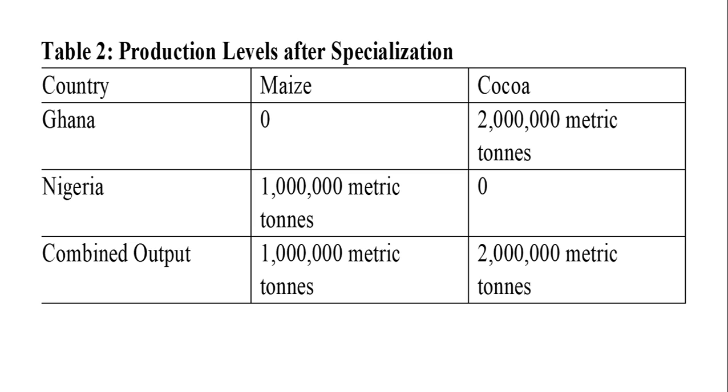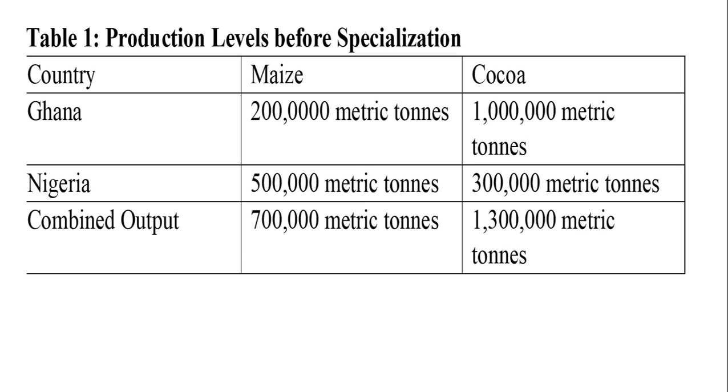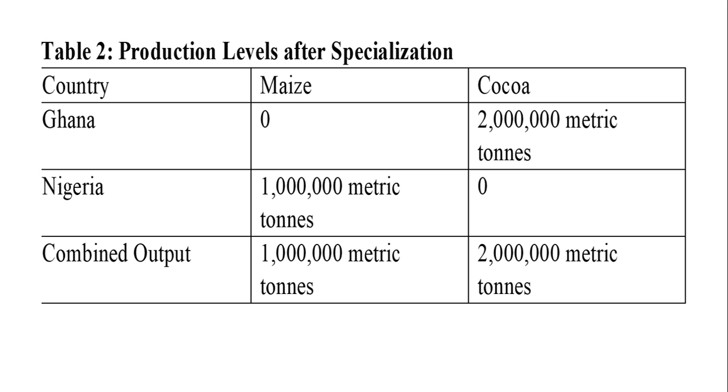So let's see what the result will be when these countries are made to specialize. Ghana, instead of producing 1 million metric tons of cocoa, is now able to produce 2 million metric tons of cocoa. So for cocoa, the combined output is 2 million, as compared to the combined output at first, which was 1.3 million metric tons. The absolute advantage has increased the combined output. On the other hand, Nigeria focuses on the production of maize. Nigeria was able to produce 500,000 metric tons, but now is able to produce 1 million metric tons.